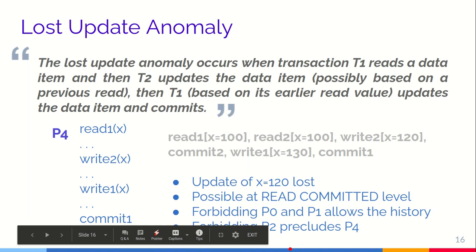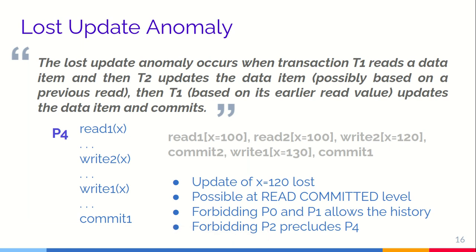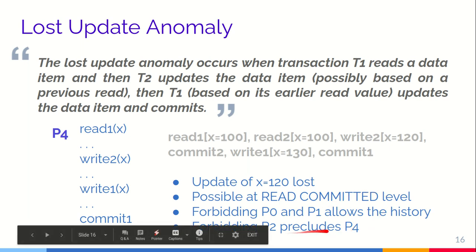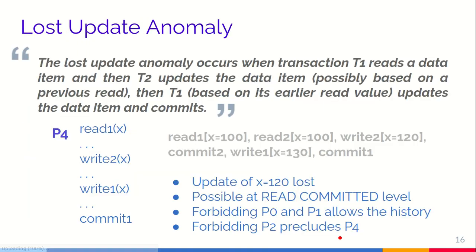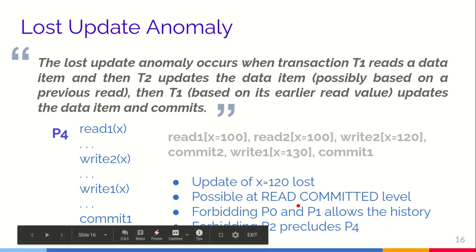P2 is the fuzzy read and P4 is the phantom. So if we prevent the fuzzy read, it also prevents the phantom. P4 is not phantom, I'm sorry, P4 is the lost update. So if we prevent fuzzy read, then it will also prevent this lost update. However, this is not supported in the previous isolation levels. It is supported only at the read committed level, so below the read committed level it is not supported.